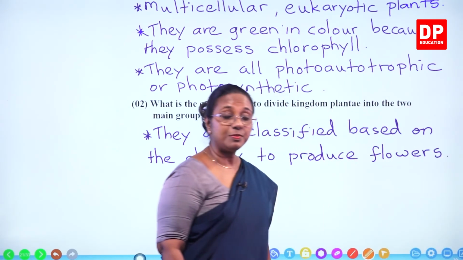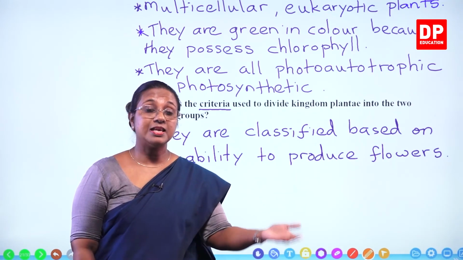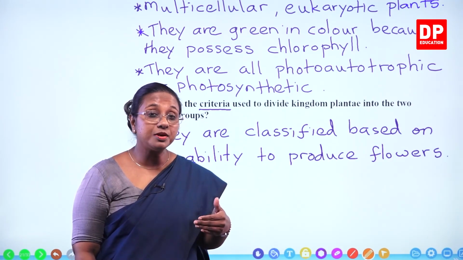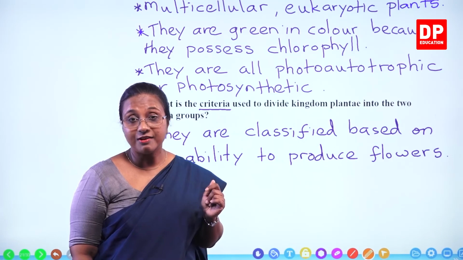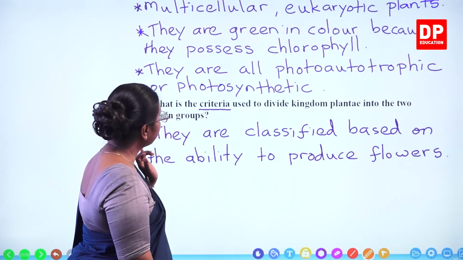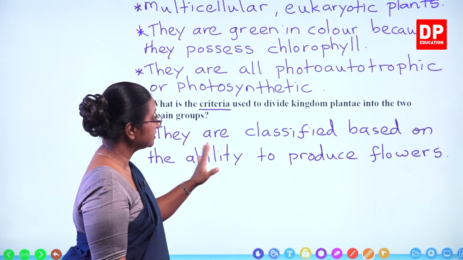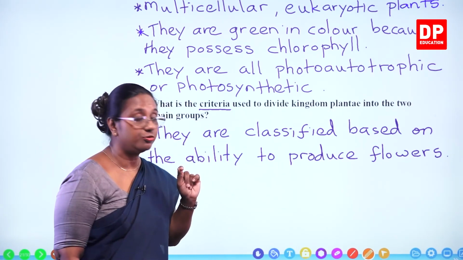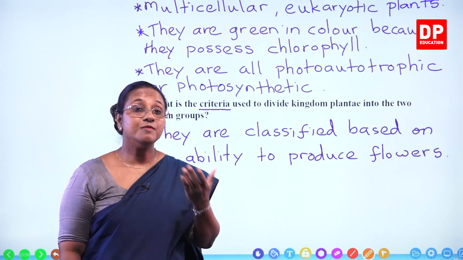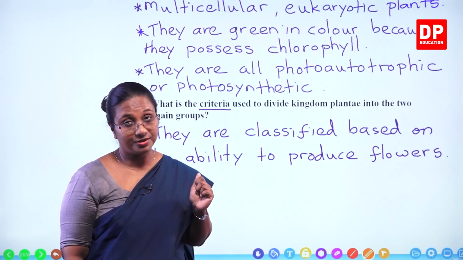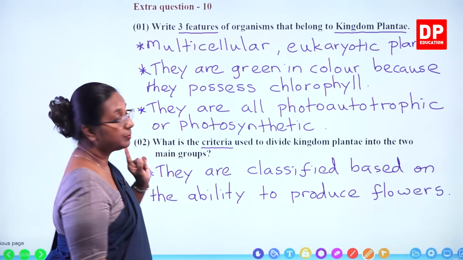If they can produce flowers, they are flowering plants. If they cannot or they do not produce flowers, they are non-flowering plants. What is the criteria used to divide kingdom Plantae into the two main groups? They are classified based on the ability to produce flowers, or based on whether they produce flowers or not. So students, these are the two parts of the question.